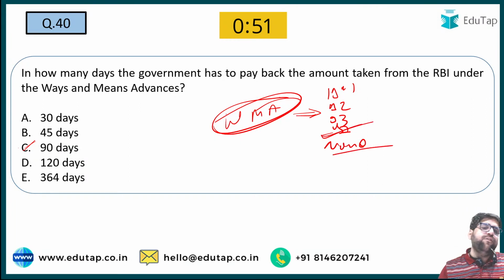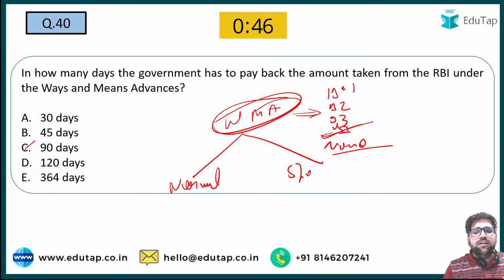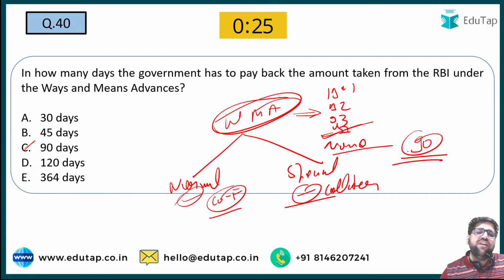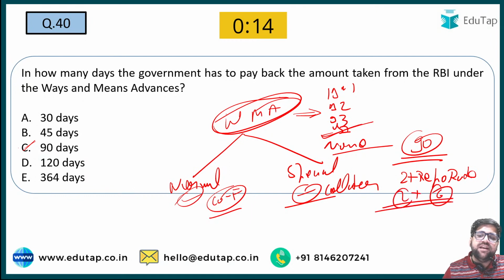Yes, 1997. For your information, there are two types of WMAs, normal and special. Normal is just like you borrow and you have to pay within 90 days, but under special you will also require a collateral. Normal is collateral free. And for your information, if the government defaults, or let's say has a payment lag, if they are not paying after 90 days, then RBI charges a 2% penalty over and above the repo rate. So for example, if today the repo rate is 6, then they will charge 8% on it, not you, the government of India.